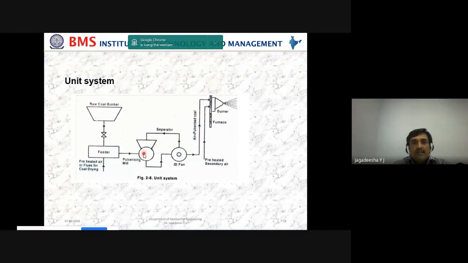From the pulverized mill, they are sending it into this induced draft fan, because it has to suck the powder. Just as liquid is injected, the powder form of this coal along with air is sent inside the burner of the furnace. This is situated in the boiler, and if necessary, an additional amount of heated air is sent into this burner, that is called the preheated secondary air.